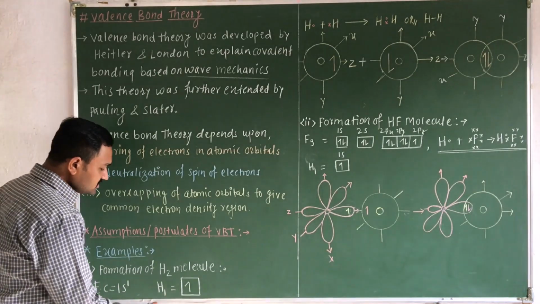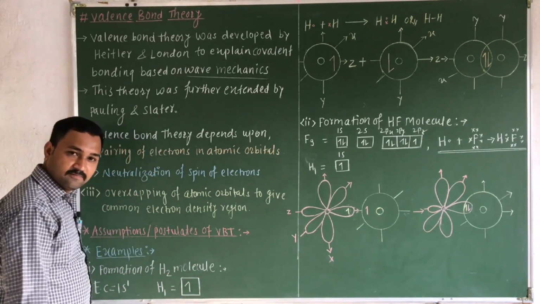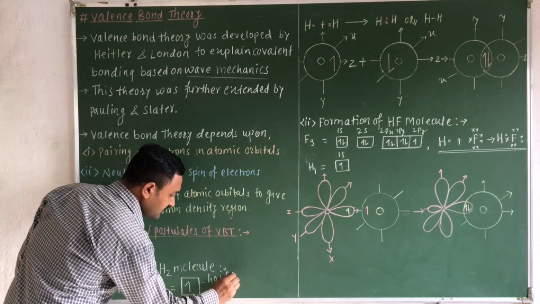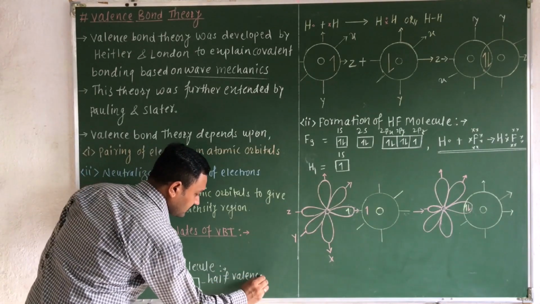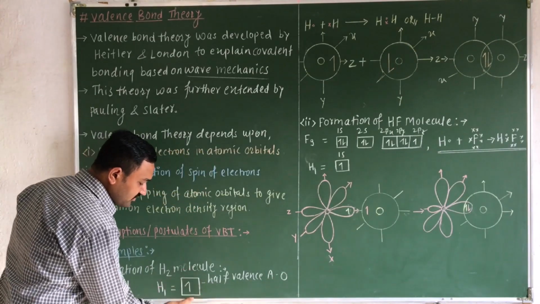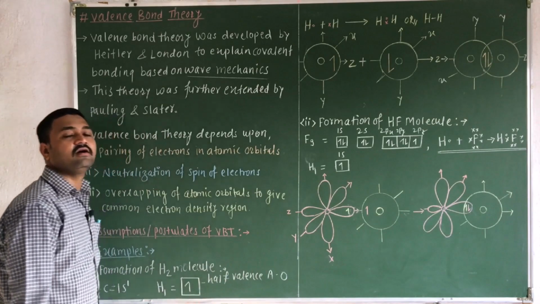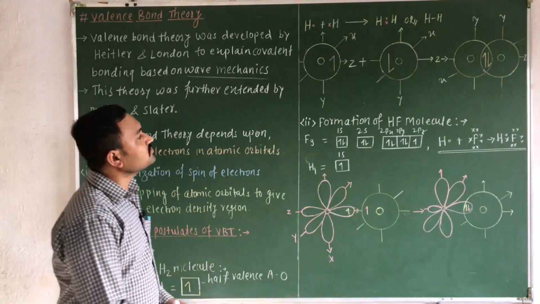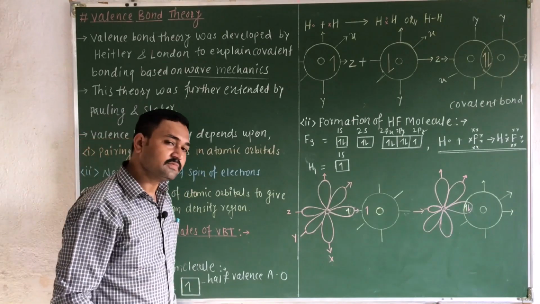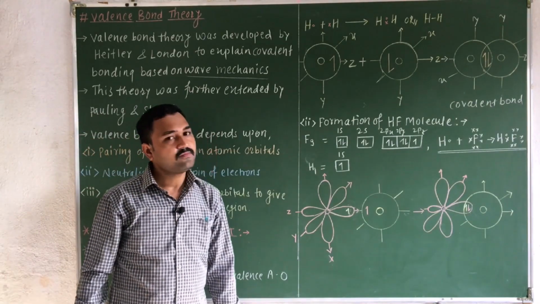This is the half-filled atomic orbital, also called a half-filled valence atomic orbital, as this electron is a valence electron. So when they overlap with each other, covalent bond formation takes place. That was our first postulate.